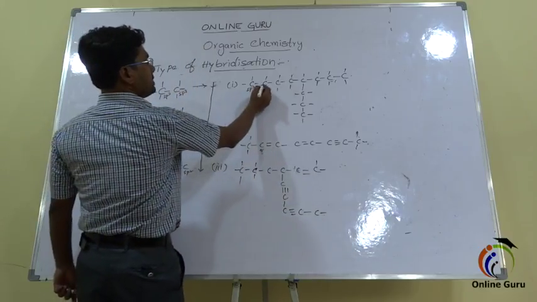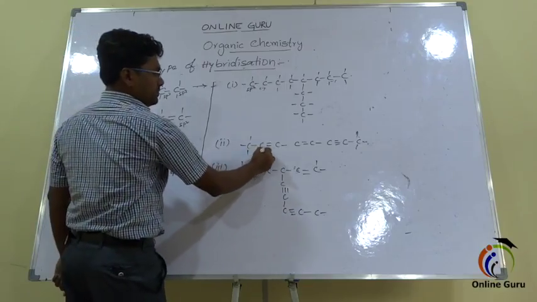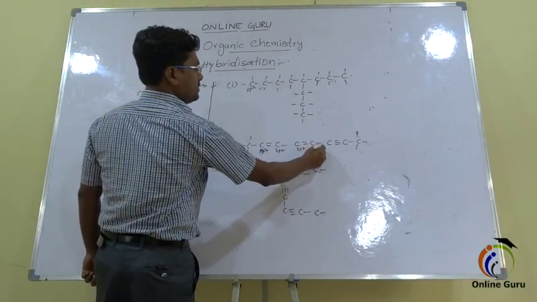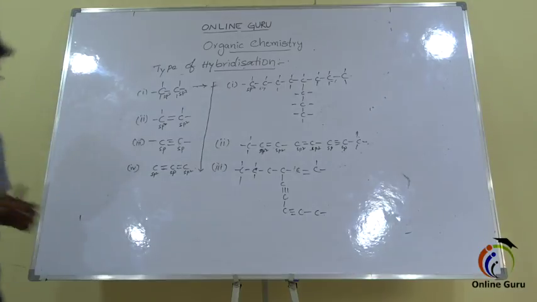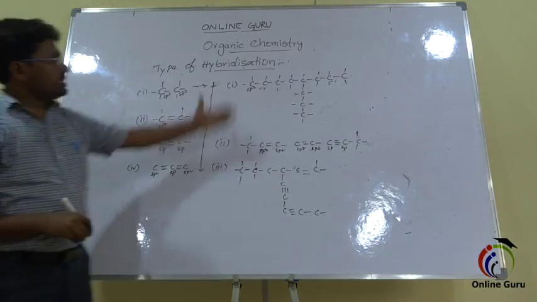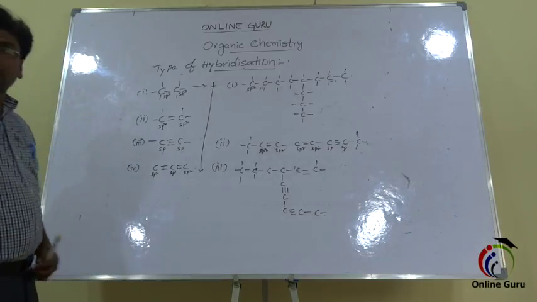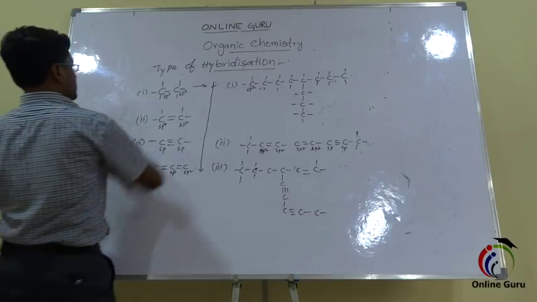So now here this is sp3, this is also sp3, like that, and this is sp2, and this is sp2, and this is sp2, this is sp2, and this is sp, and this is sp. So in this way, identify the hybridization of other carbon atoms. So these are some small exercises to identify the type of hybridization of a carbon in different compounds.